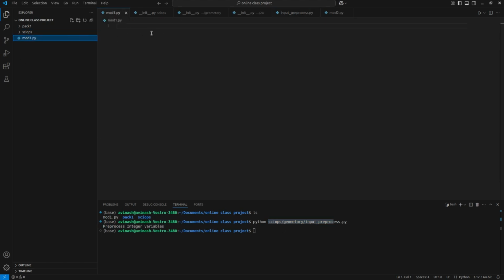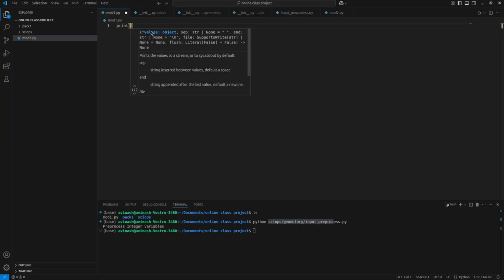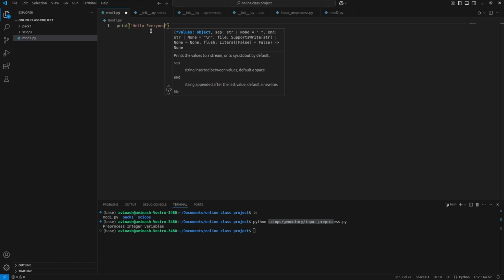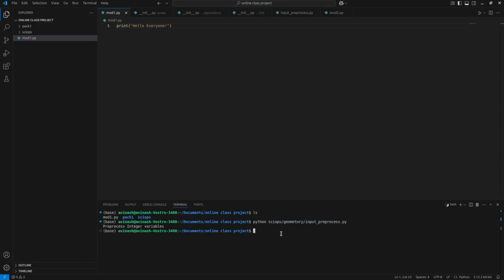Suppose mode1 is printing something, print "hello everyone". Now I am saving this. Now python mode1.py, you can see hello everyone. So you need to give the path, because you need to check which folder you are in and go as per that.